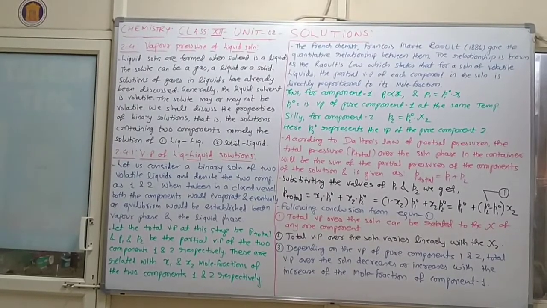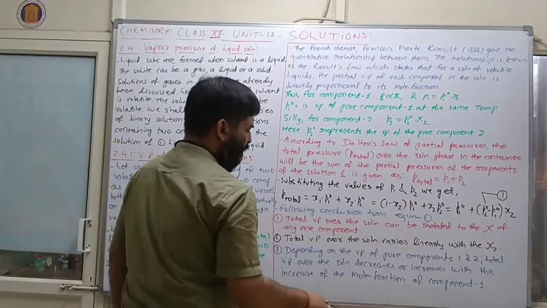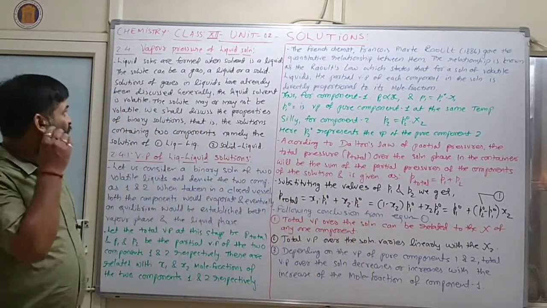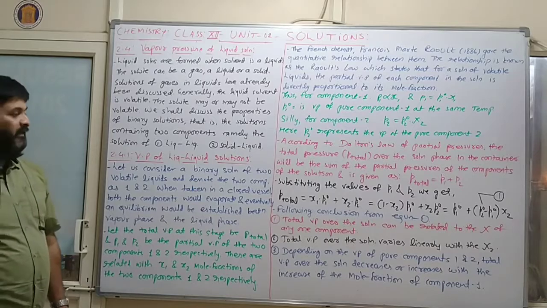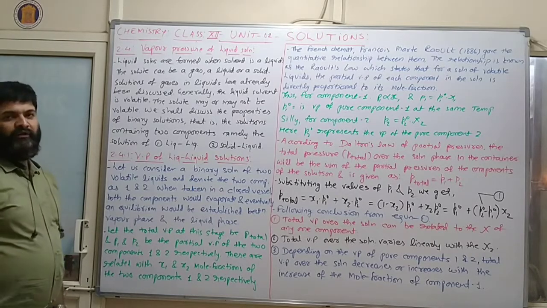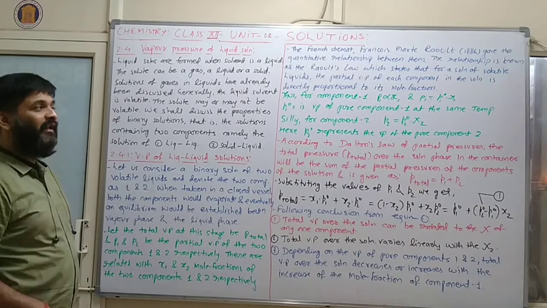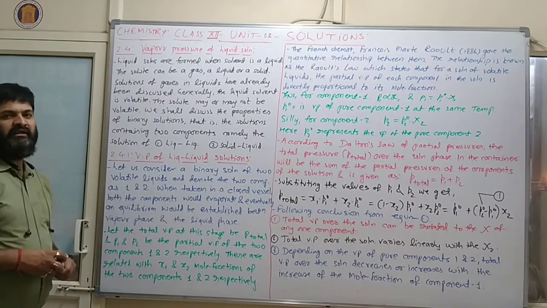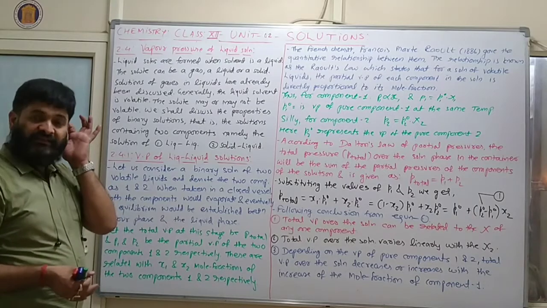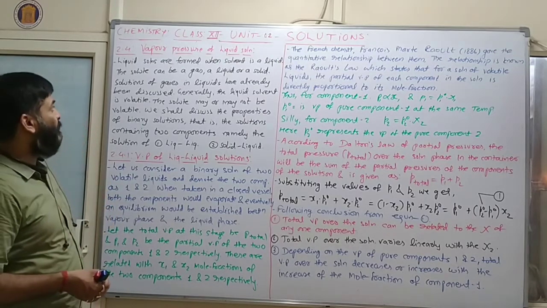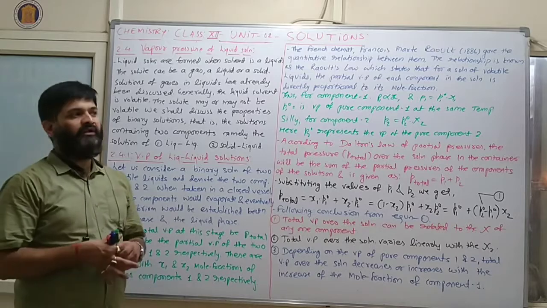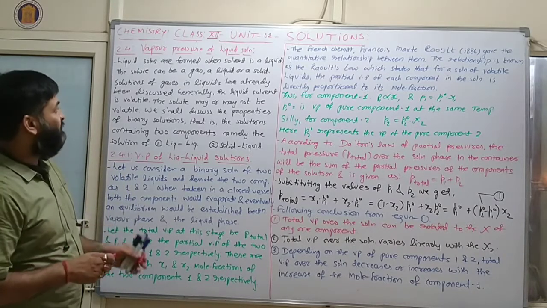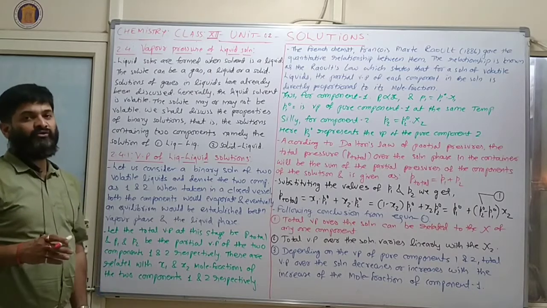Now, solution. We will discuss here topic number 2.4, and this is vapor pressure. Clear? So, what is vapor pressure? Vapor pressure of a liquid means, if any liquid is volatile, then it will generate some vapor, and the pressure related to the vapor of that molecule is known as vapor pressure. Clear? So now we will discuss vapor pressure of liquid solution.